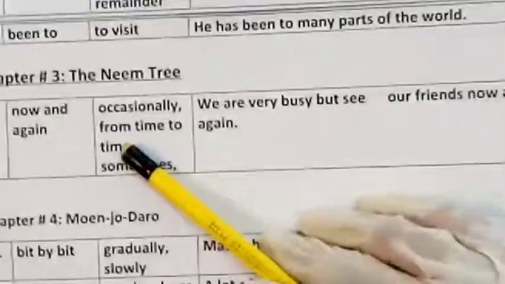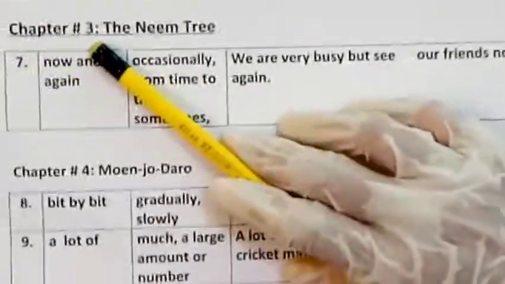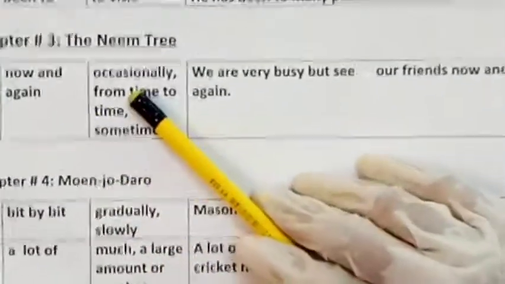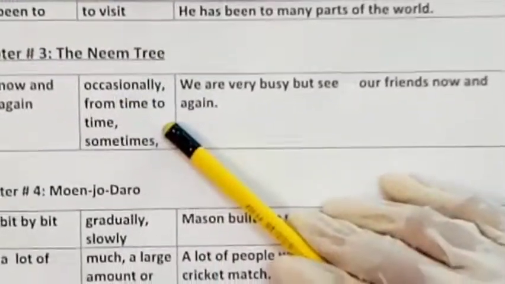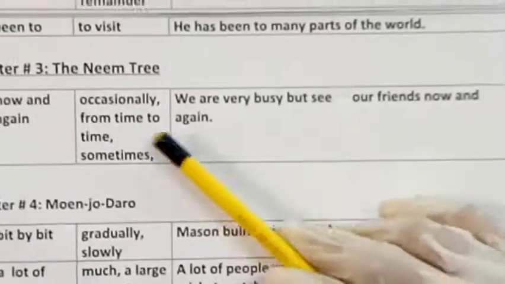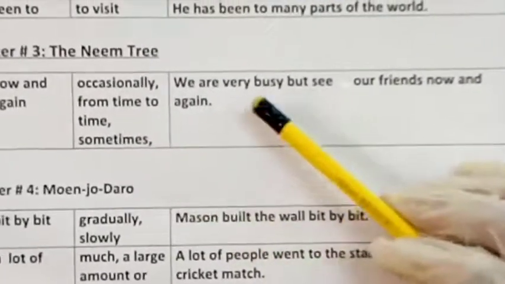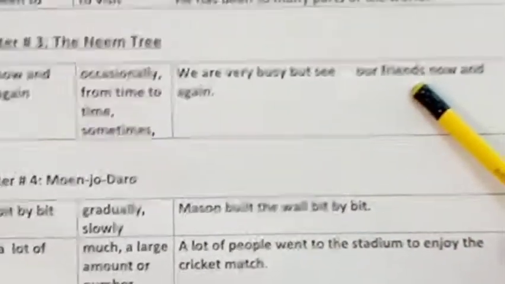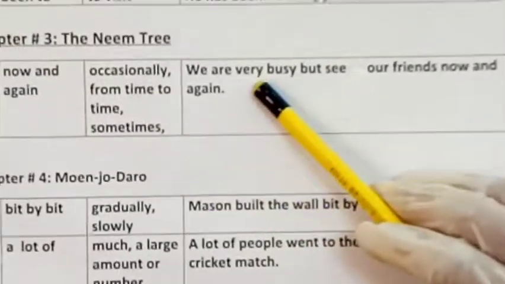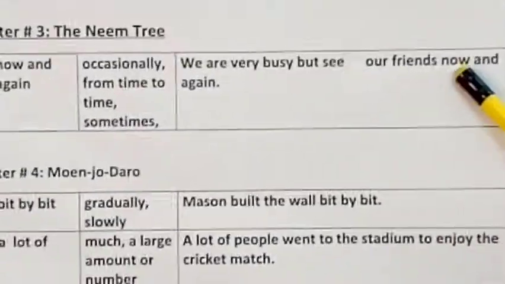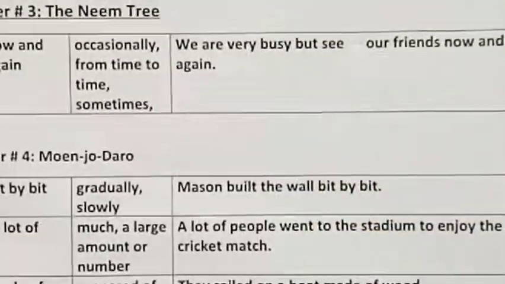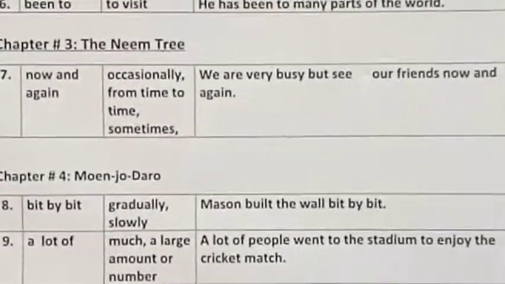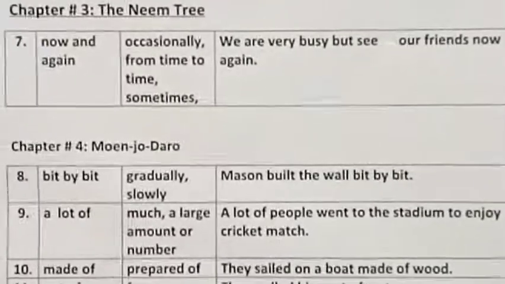So the next one is the name tree, chapter number 3, and the phrase here is now and again. It means occasionally, from time to time, sometimes, kabhi kabhi ya kabhi kabhar. And sentence is, we are very busy but see our friends now and again. It means that we are very busy but we go to meet our friends now and again. कभी कभी हम अपने दोस्तों से मिलने चले जाते हैं.